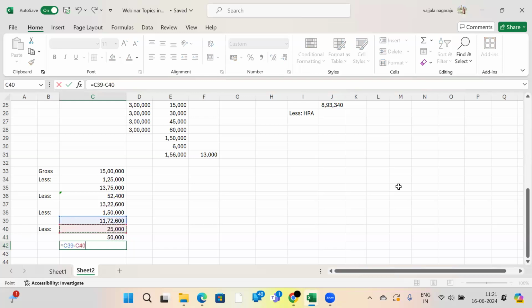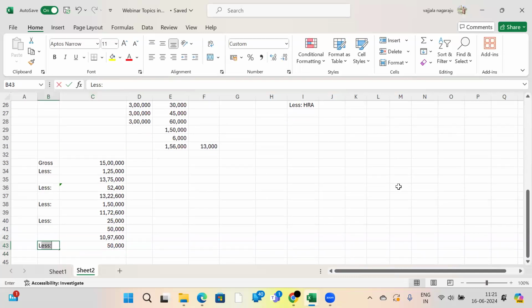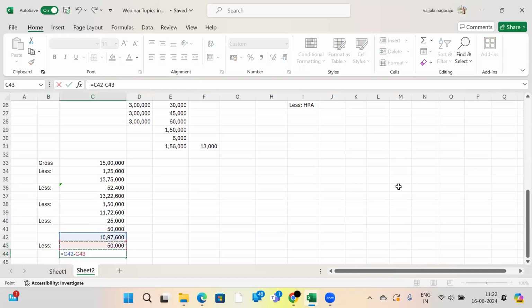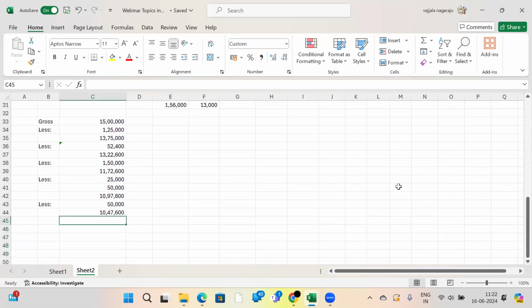So what is the net salary taxable? 10,97,600. Suppose she has given donation to one temple, one trust, one NGO, one orphanage home. They have deduction under section 80G donation. Suppose madam has given some 50,000 rupees donation and she has a receipt also. She will get deduction under section 80G. 10,47,600 is the taxable salary. See, suppose all these deductions are gone. So on this 10,47,600, we should calculate the tax.